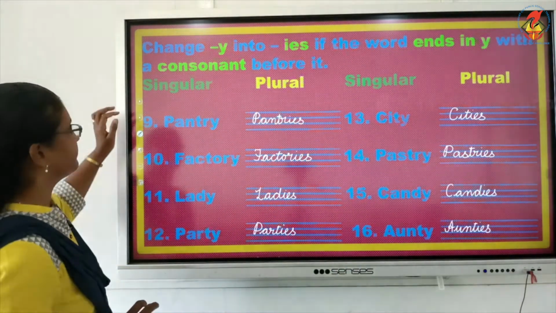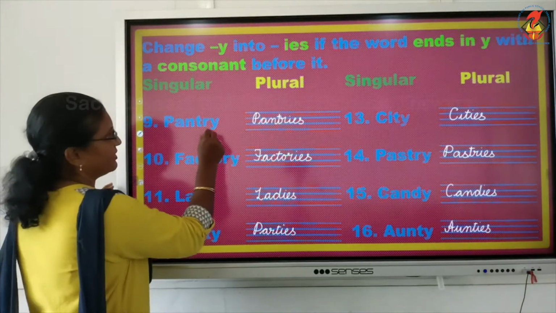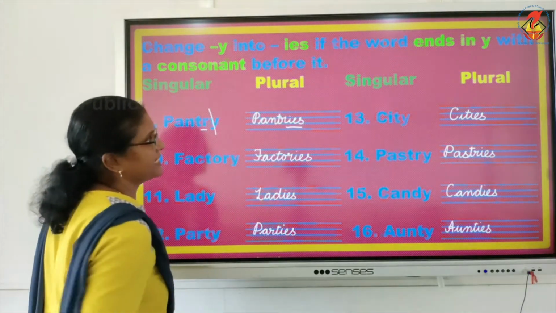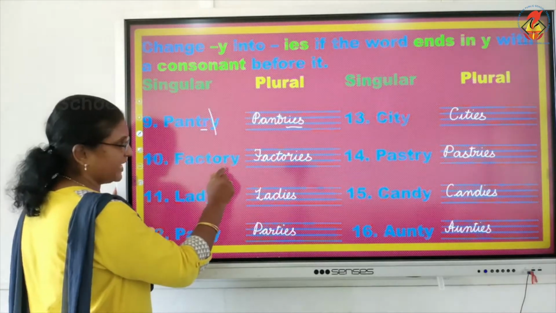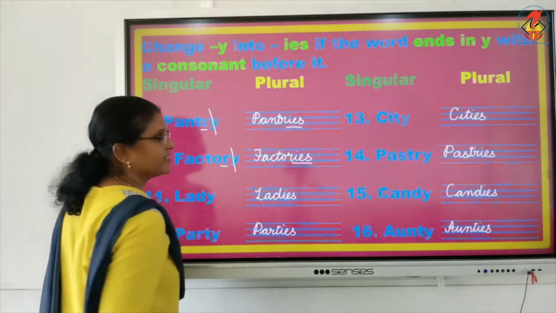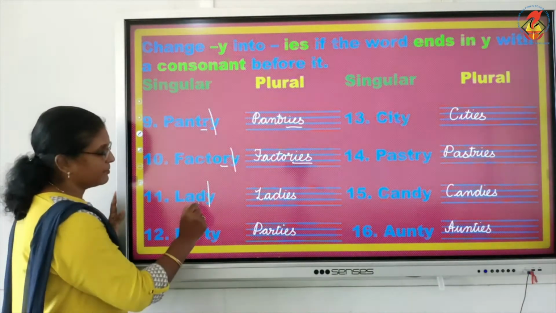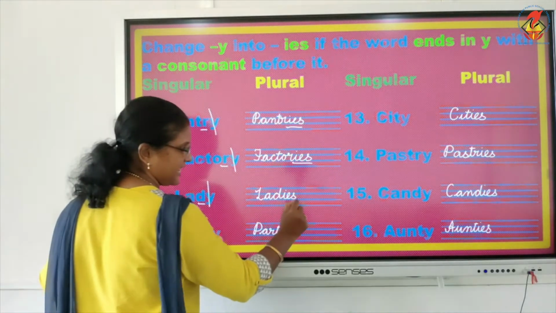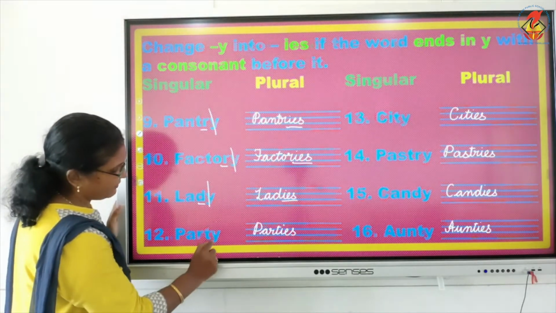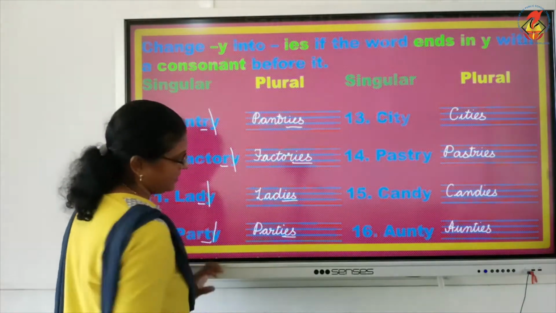So in the next one, let us see, like here you have again a consonant, so you will cut this and write I-E-S in its place. Factory, you will cut Y because there is a consonant before Y, you will write with I-E-S. Lady, you will cut Y because there is a consonant again, you will write L-A-D-I-E-S, ladies. Party, you will cut Y because it is a consonant and you will write parties.